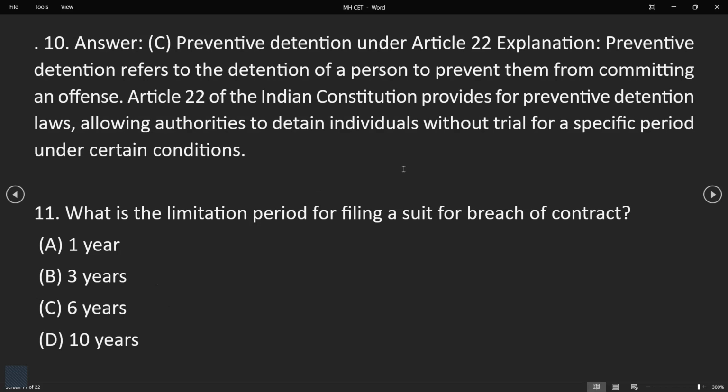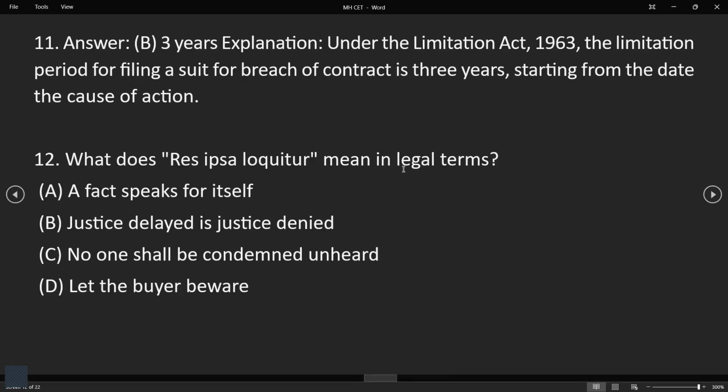Now, question number 11, what is the limitation period for filing a suit for breach of contract? So, if a contract is breached, how many years is the limitation period for filing a suit? Okay. So, options are 1 year, 3 years, 6 years, or 10 years. So, answer is 3 years. How? Under the Limitation Act of 1963, the limitation period for filing a suit for breach of contract is 3 years, starting from the date of the cause of action.